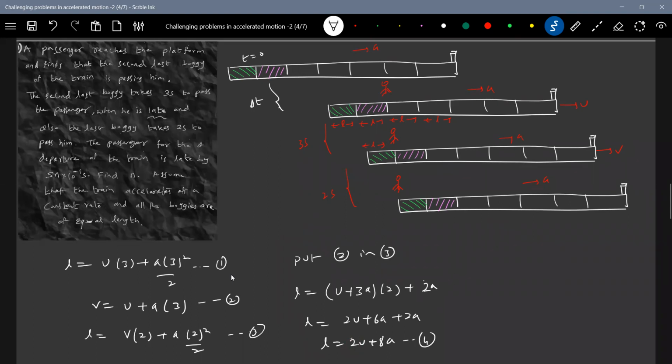Now by equating 4 and 1, we'll get a relation between U and A. Okay, 4 and 1. So 2U plus 8A is equal to 3U plus 9A by 2. Solving this, I'll get a relation between U and A, which is U equals 7A by 2.